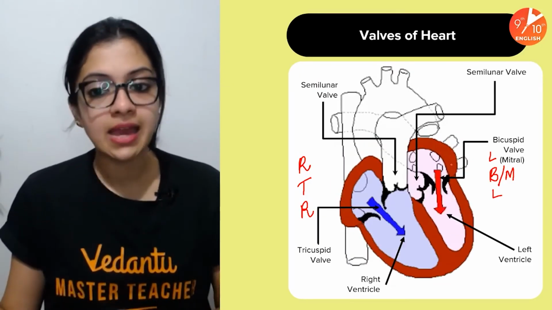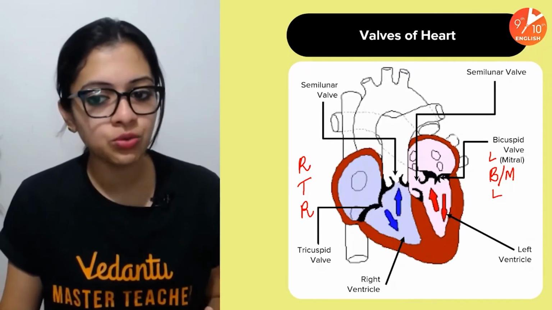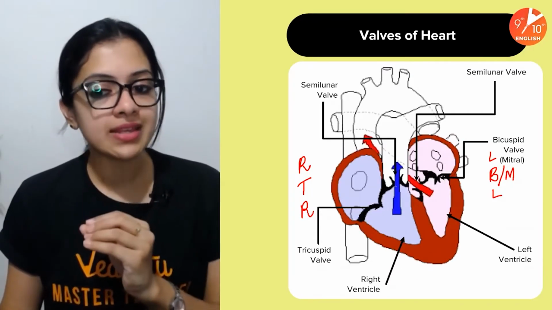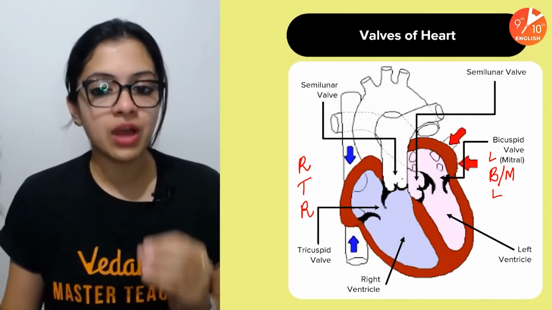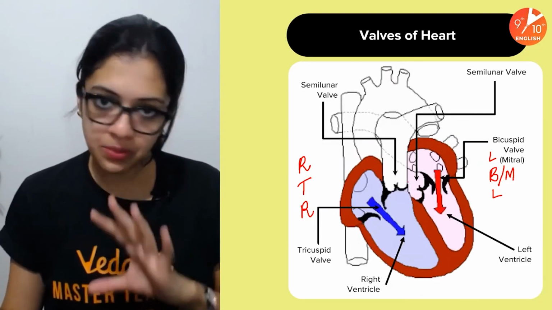And apart from these, there are also semilunar valves, the aortic semilunar valve and the pulmonary semilunar valve, which are found at the junction between the aorta and the pulmonary artery, respectively.